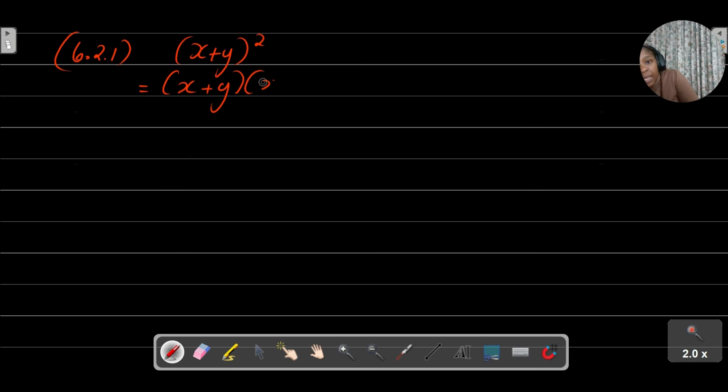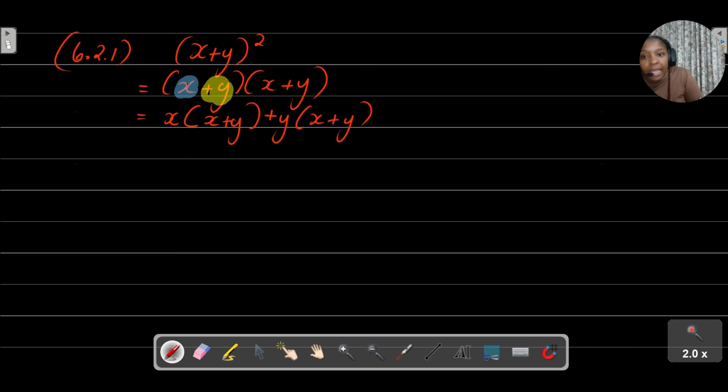You write it out twice, please. Okay, and then remember, when I distribute this x with what's happening in the second bracket, I just say x multiplied by x plus y. Do you see? Then I want to distribute this positive y with what's happening in the bracket as well. So I'm going to say positive y multiplied by x plus y.